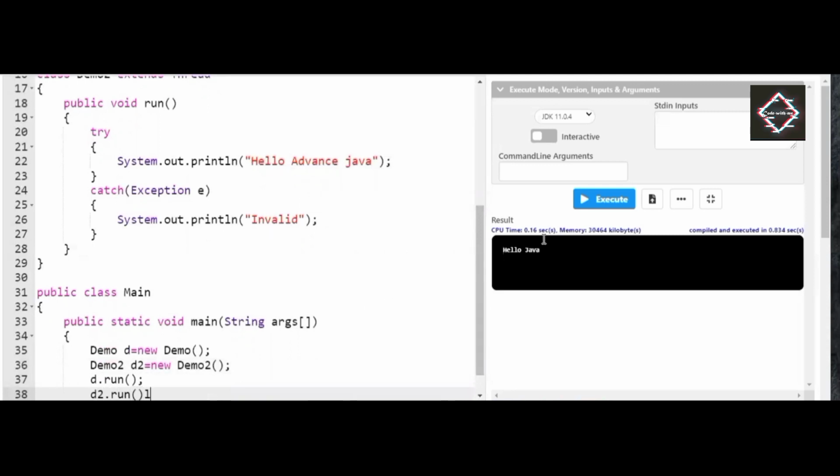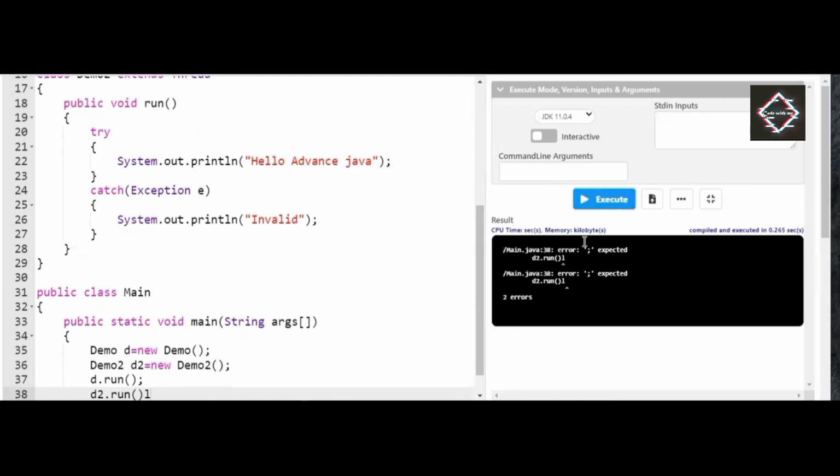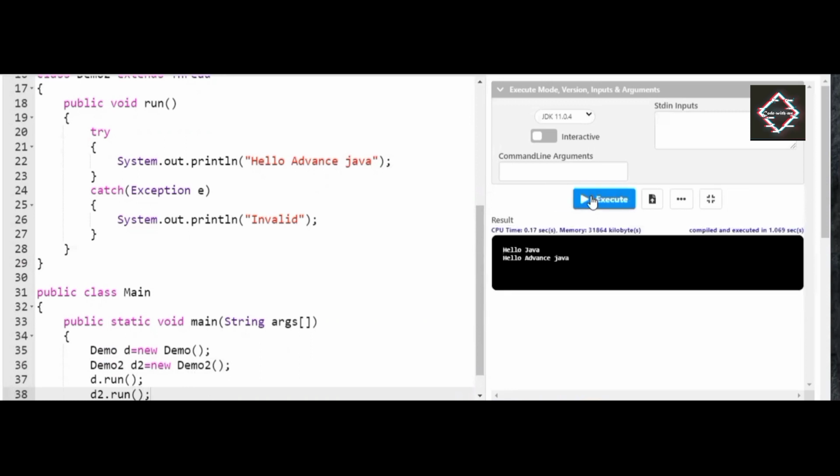Now when I try to execute the program, let us see what happens here. Sorry friends, there's a slight mistake here. Now when you see here, friends, you can see hello Java, hello advanced Java. The program has been successfully executed.